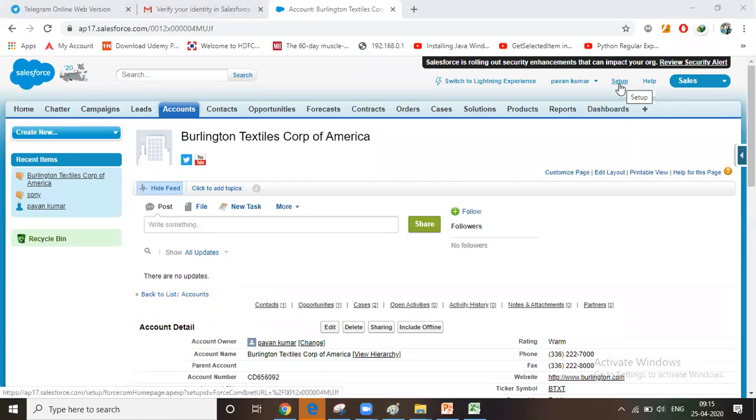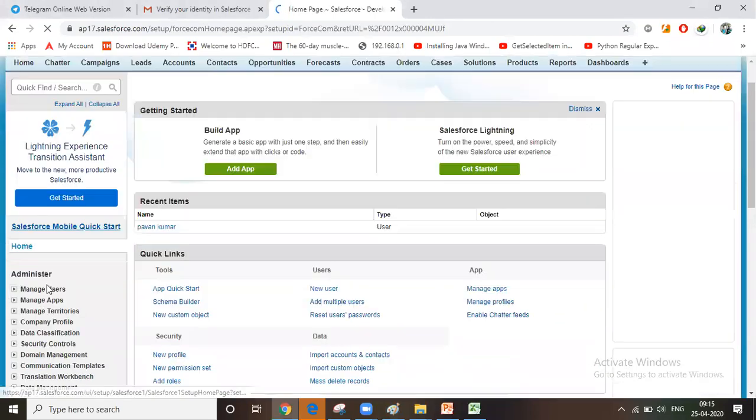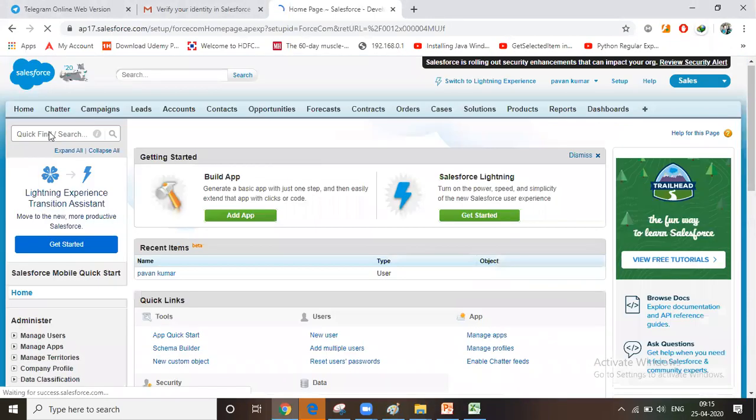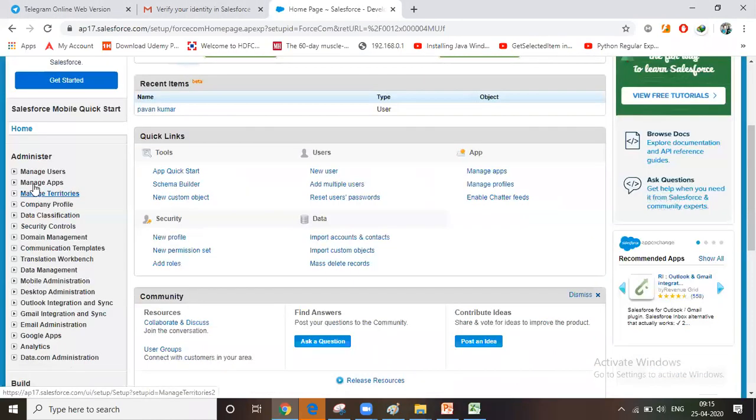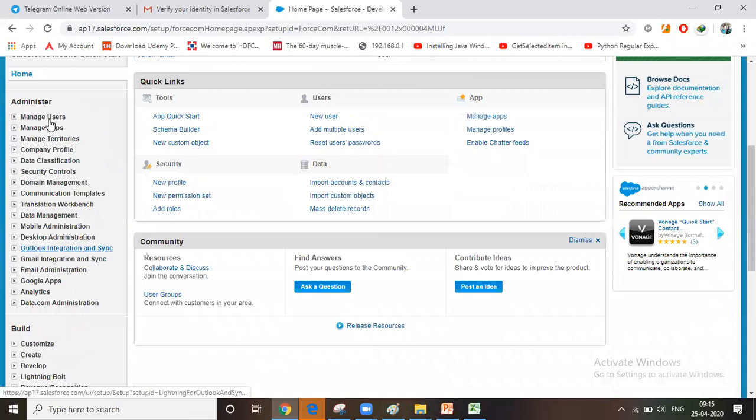Setup. For every configuration, we have to navigate to Setup. Click on Setup. You will get all the menu details. On the left side you can see administrator activities, managing users, creating profiles, company profile configuration.